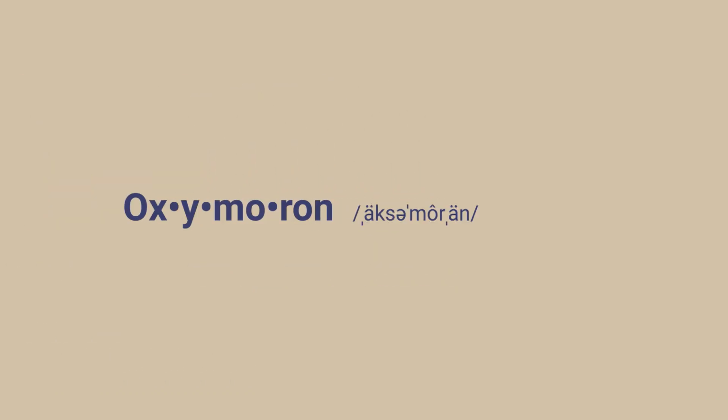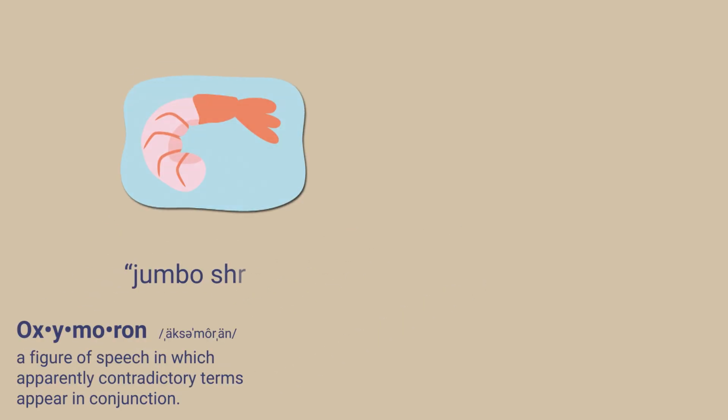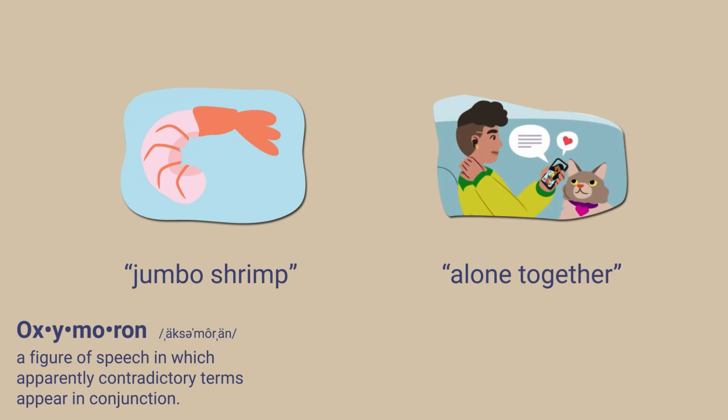Oxymoron. An oxymoron is when two opposite words are put together to make something interesting. Jumbo shrimp or alone together. They don't seem to fit, but they work.